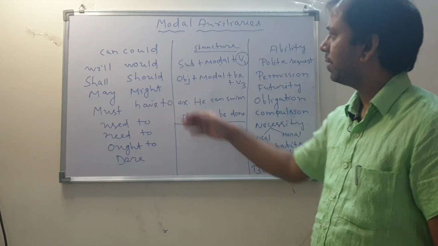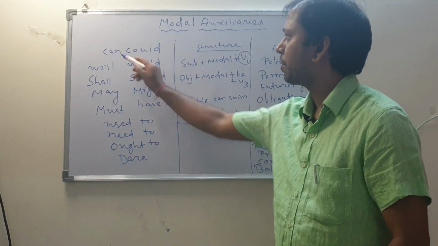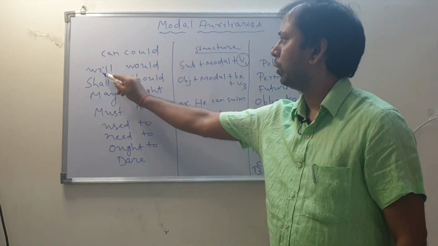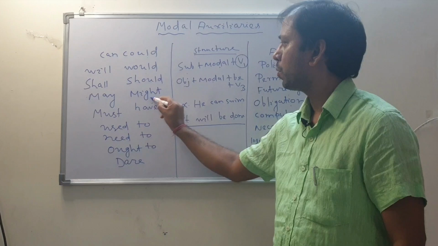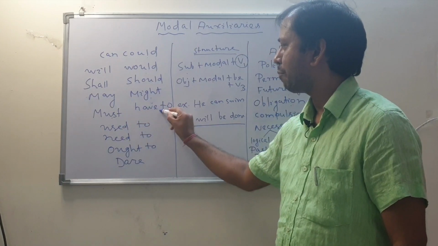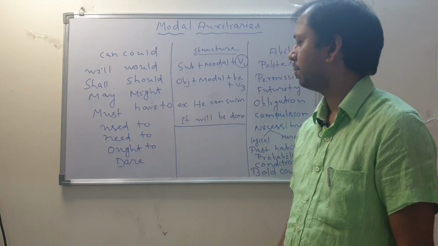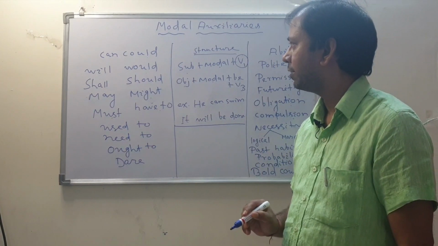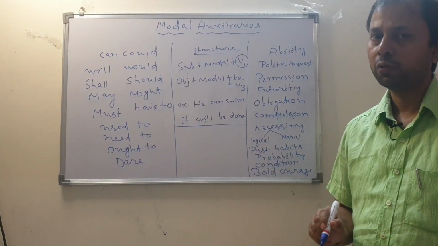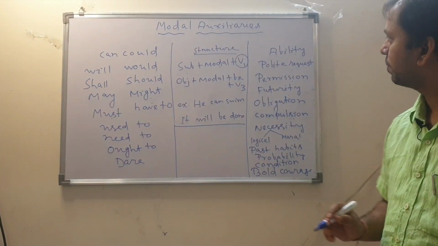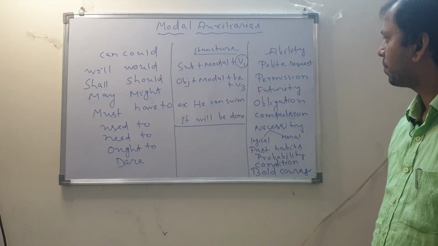So basically these are the modal auxiliaries used in the English language: can, could, will, would, shall, should, may, might, must, have to, used to, need to, ought to, dare. So these are the modal auxiliaries. So let us learn how these modal auxiliaries can be used in our day-to-day lives. So first come to the ability.